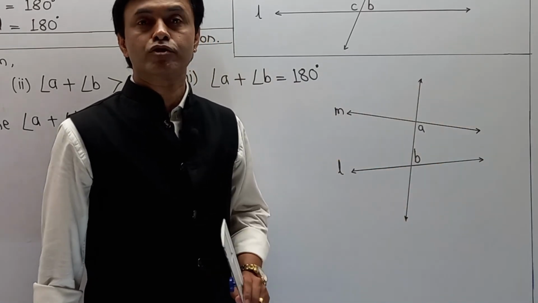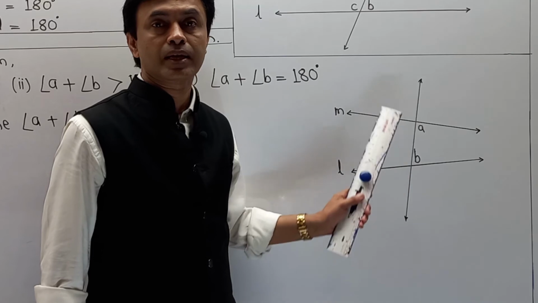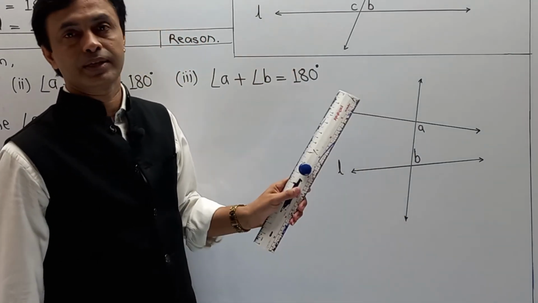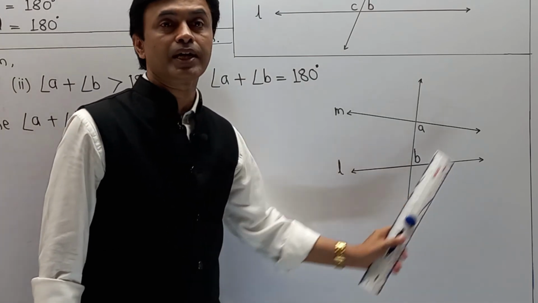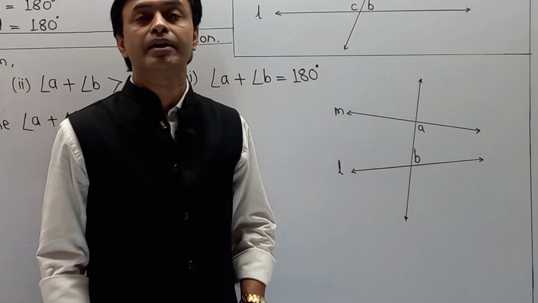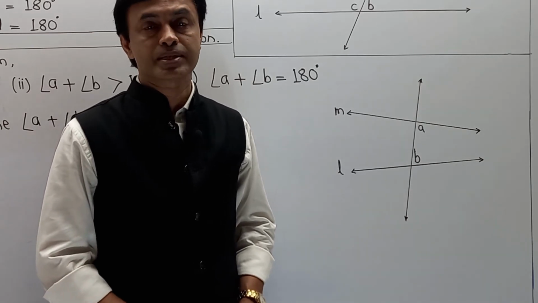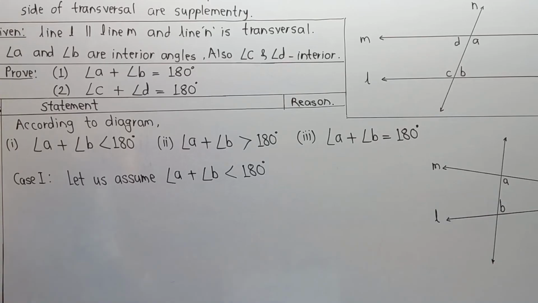But as per our assumption, these two lines are parallel lines. Why? Because they have given it. They have already given that line L is parallel to line M, and the definition of parallel lines is that they never intersect each other. Means, the part I am going to explain over here.